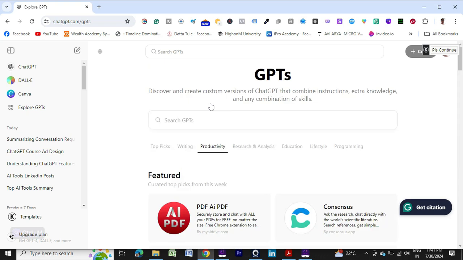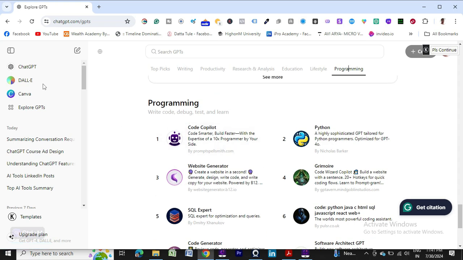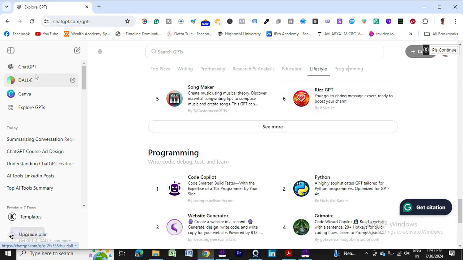Anyway, you can play with these tools for writing, productivity and research purposes. Suppose you are a coder and your field is programming, like Python or JavaScript and all those things. In that case you can use this kind of AI tool for your experiments and testing. These things are there, and it is pretty good.